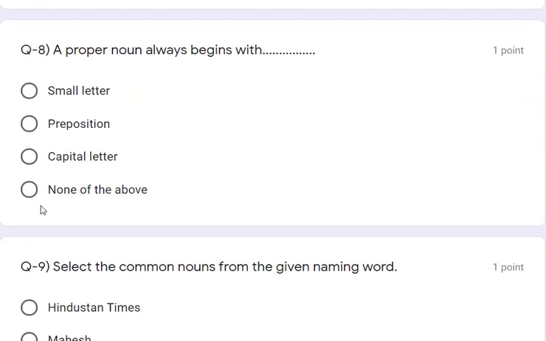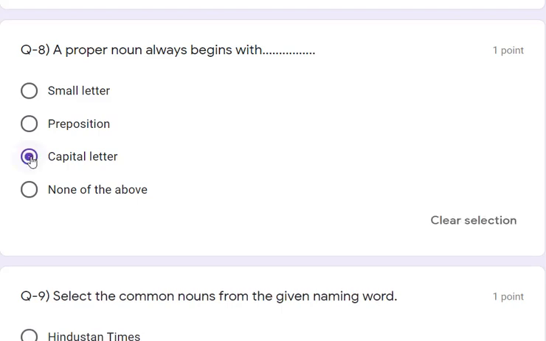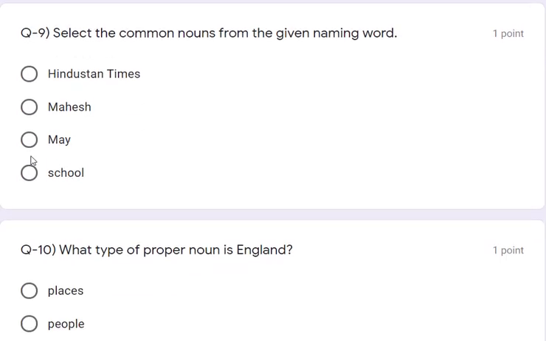A proper noun always begins with small letter, preposition, capital letter, none of them. A proper noun always begins with a capital letter, right? So that is a basic thing. If you remember, you can give the correct answer.